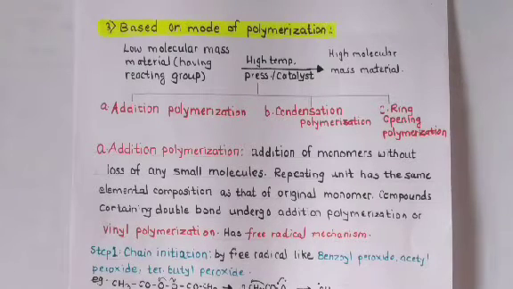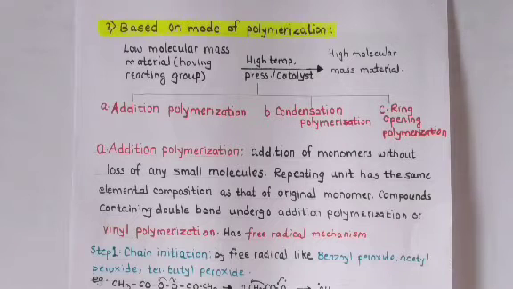What happens in these polymers, that is in this low molecular mass material, that at the high temperature and under high pressure and in the presence of the catalyst, may be present or not, that converts into the high molecular mass material. That overall reaction takes place into this polymerization. In this, again, you can see that these are the three types of the polymers: addition polymers, condensation polymers, and ring opening polymers. These are actually the reactions which are taking place during the formation of polymers.